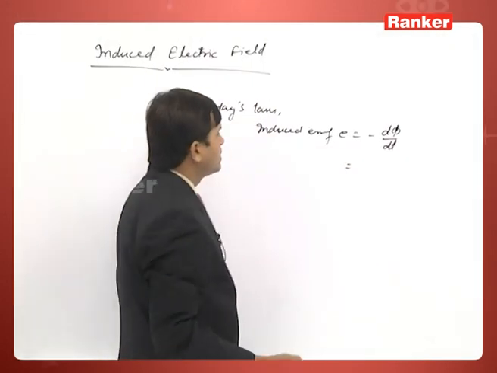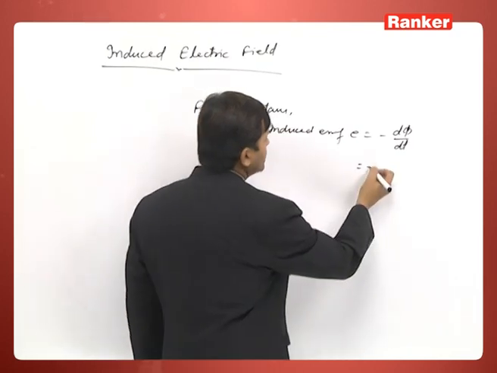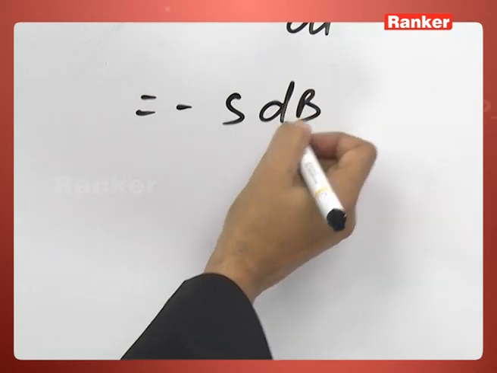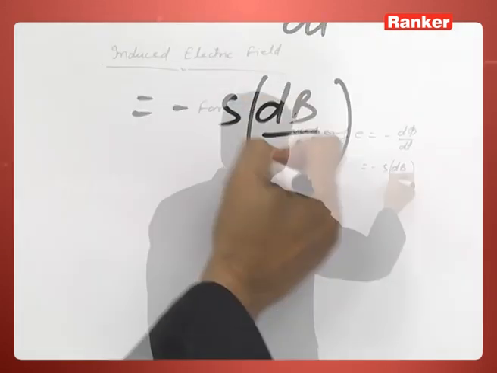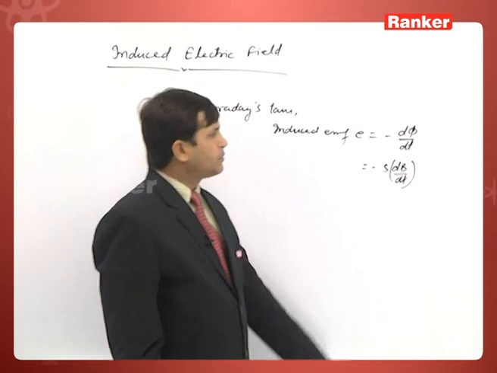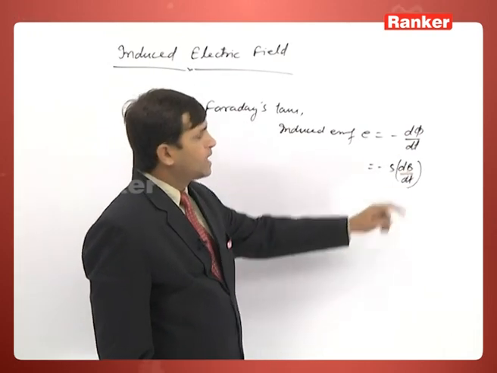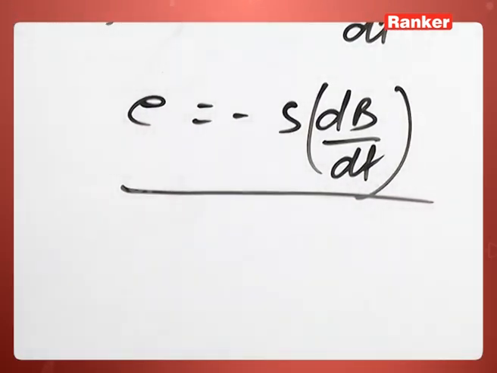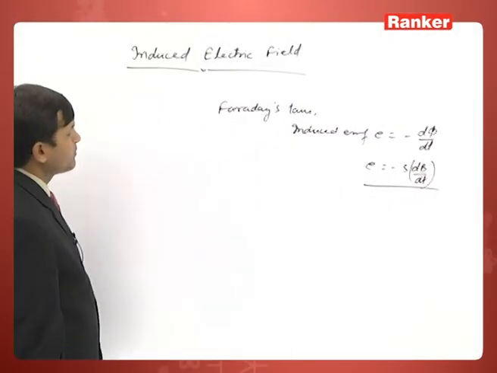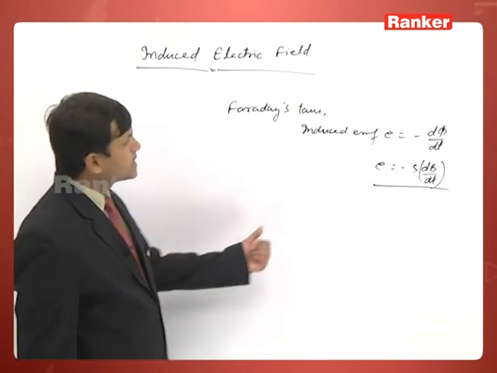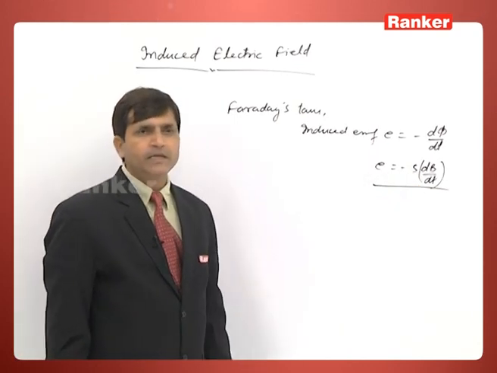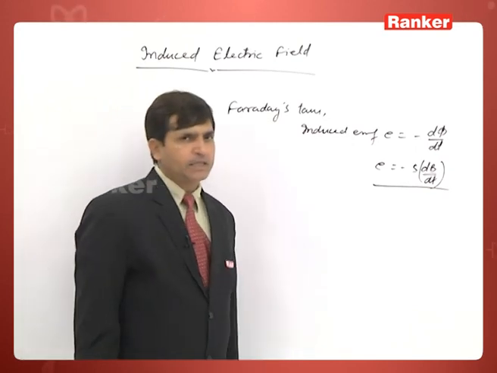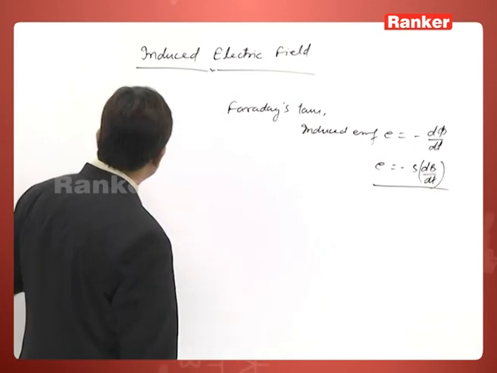Now if we are keeping the area constant and we are changing the magnetic field, suppose area is constant and magnetic field varies, then also there is a change in flux. So, it has been found that whenever there is a change in the magnetic field, then EMF develops because of the induced electric field.